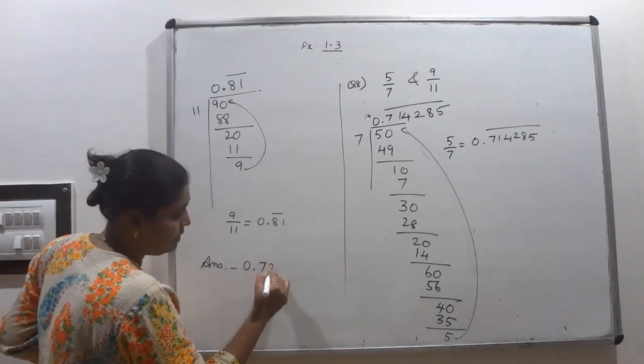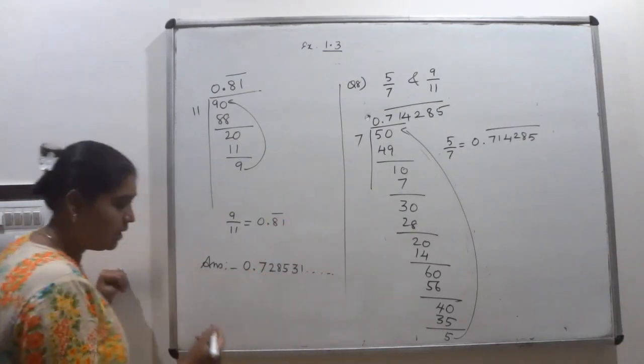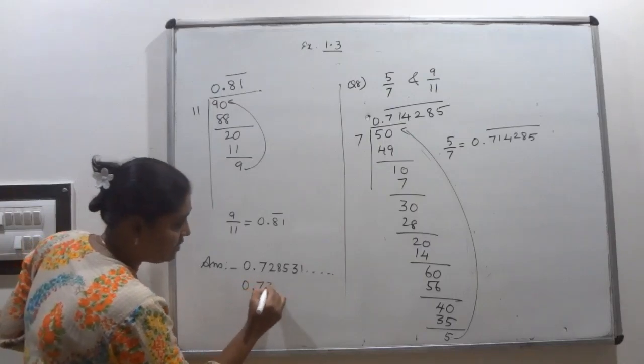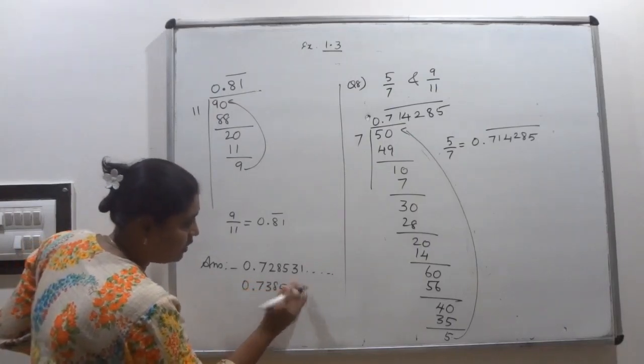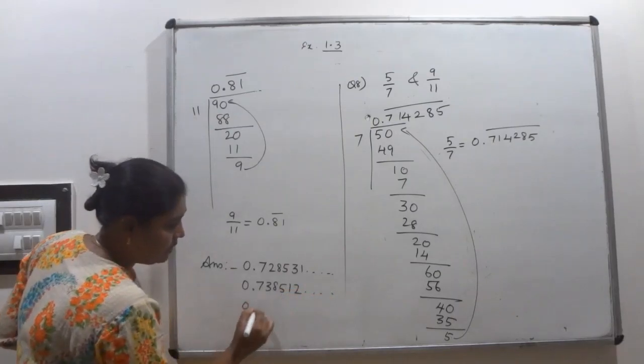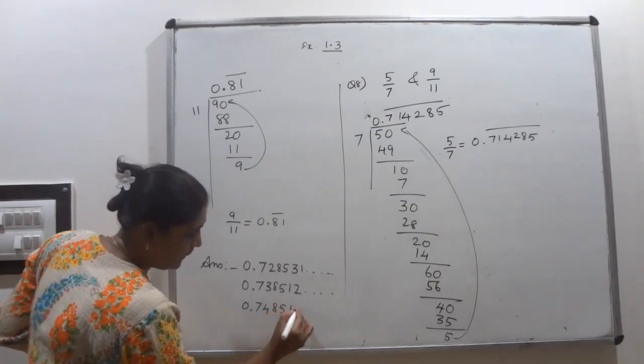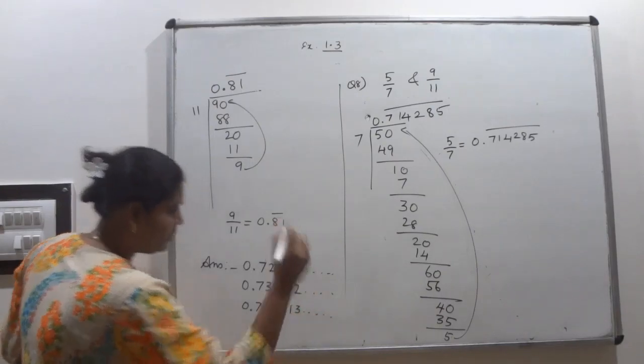This is 0.72853 dot dot dot, we can write it. Another one we can write 0.73853 or 1 2 dot dot dot. Any number you can write. That is your wish, whatever number you want to write, you can. So this is your answer.